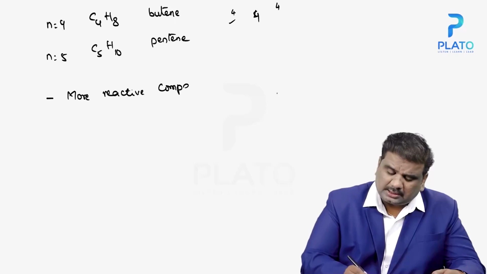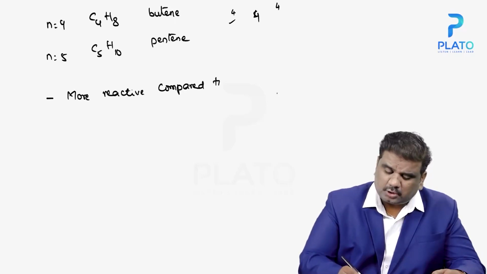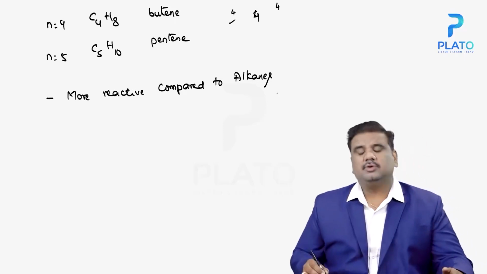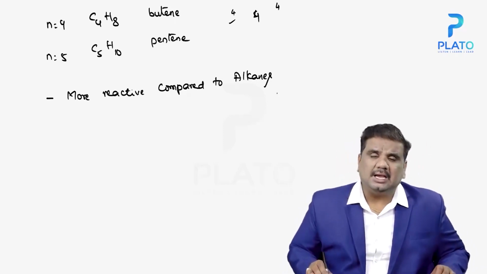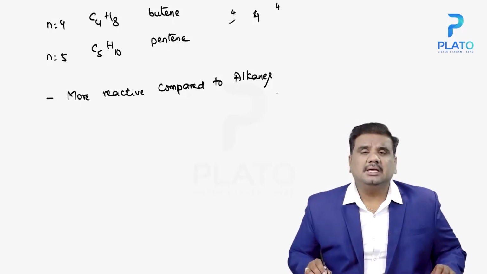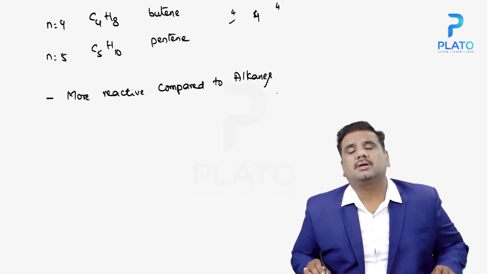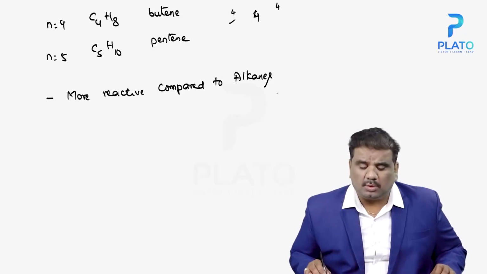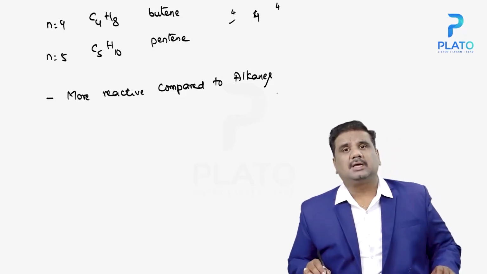Compared to alkanes. Whenever you are comparing an alkane and an alkene, alkenes are supposed to be more reactive when compared to alkanes.